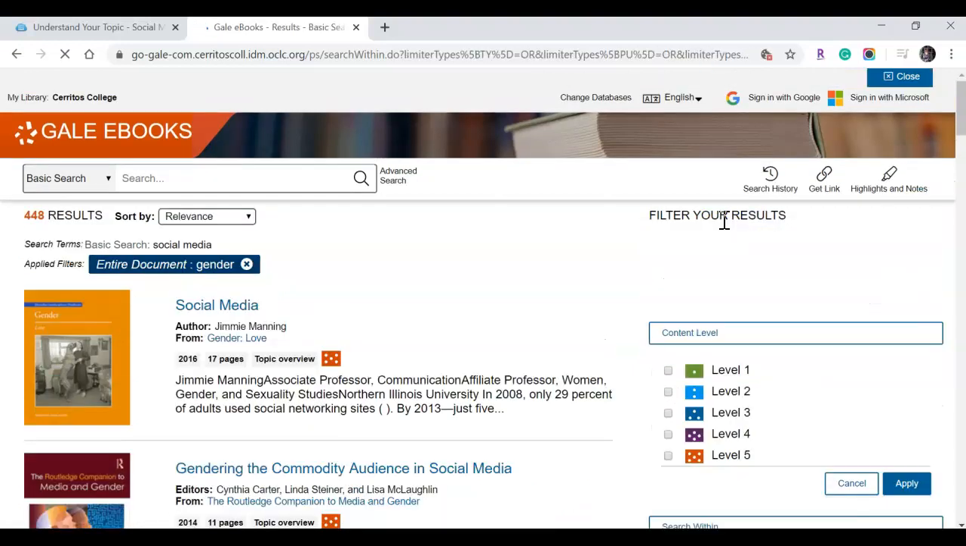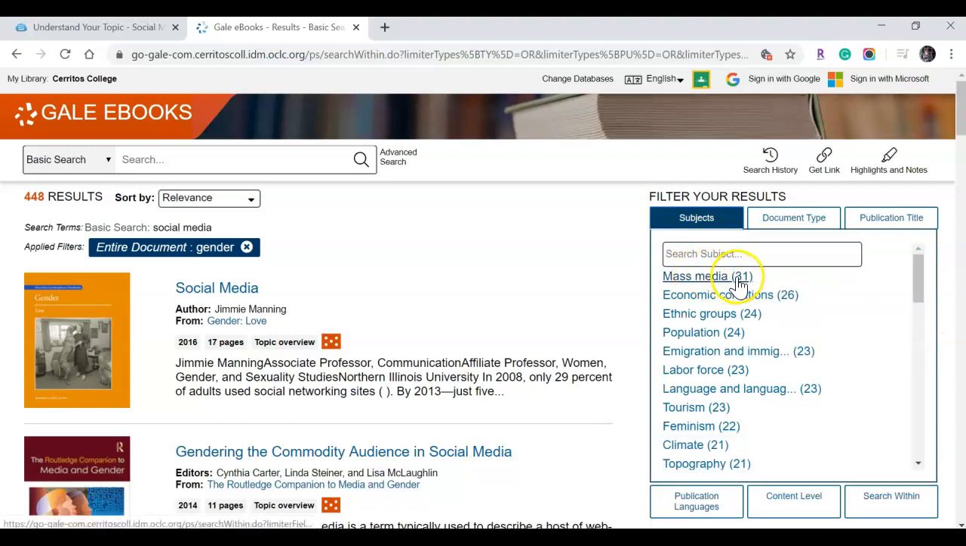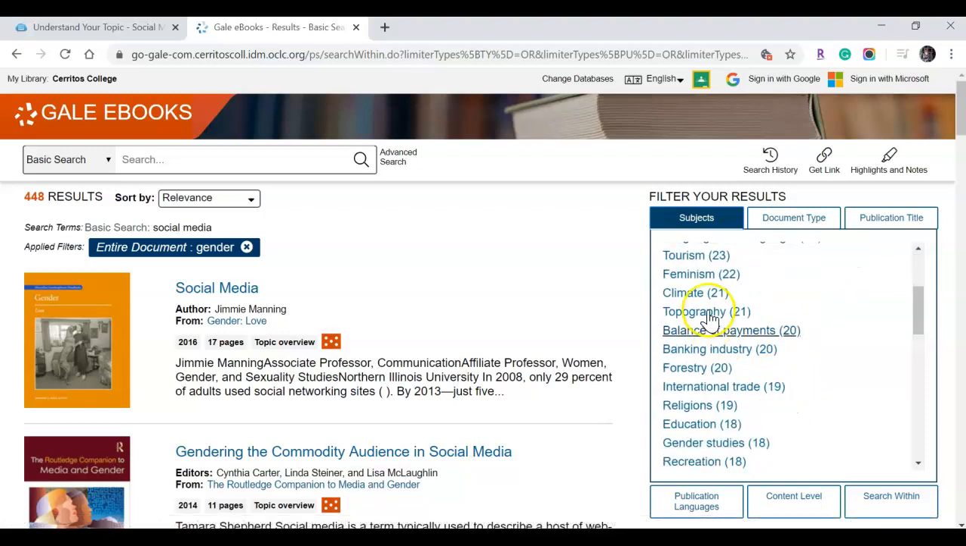If we go back and type in gender once more, you'll see how those subject terms change because they're based on what is most popular within this list here. So of the 400 articles that are left, in relation to gender, mass media is one of the top results. Population, labor force, language and languages, feminism again. But you can see how these subject terms changed slightly.